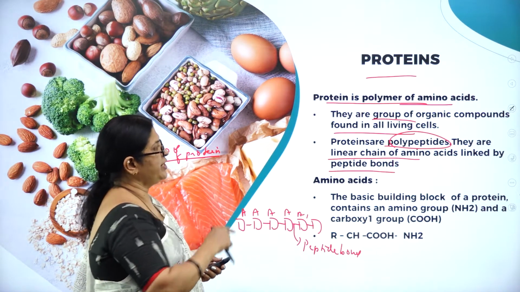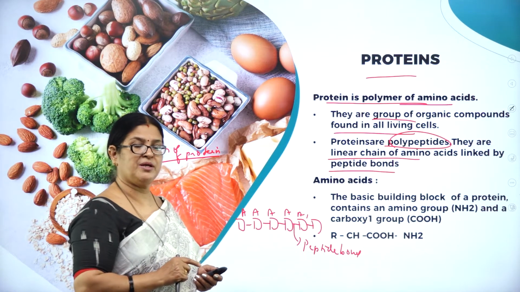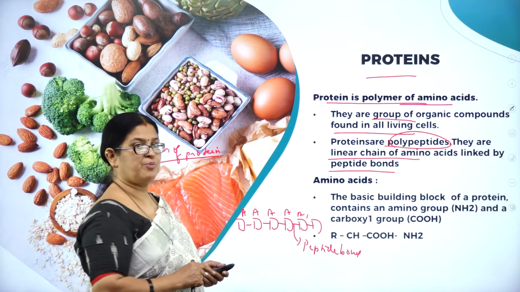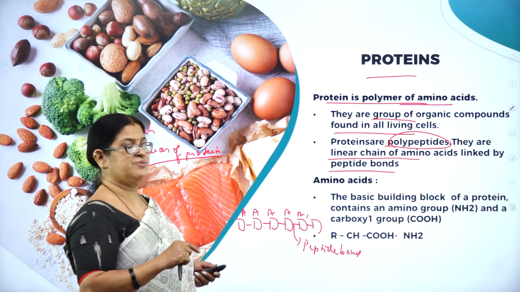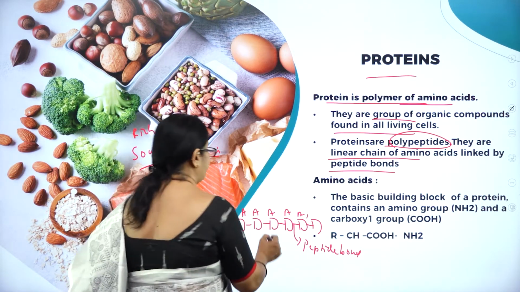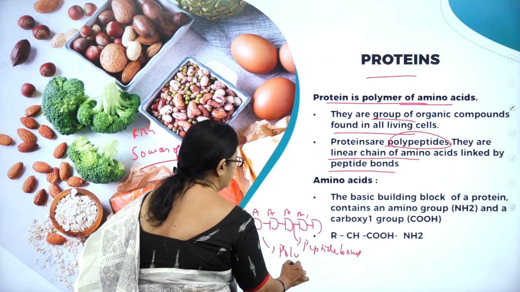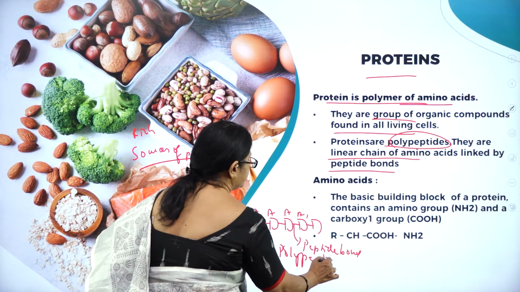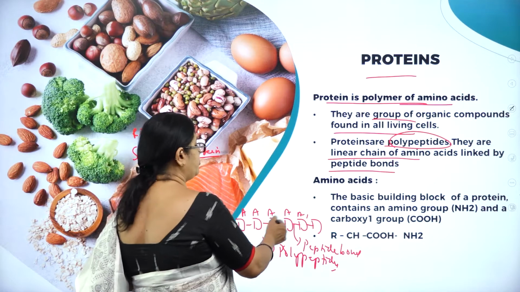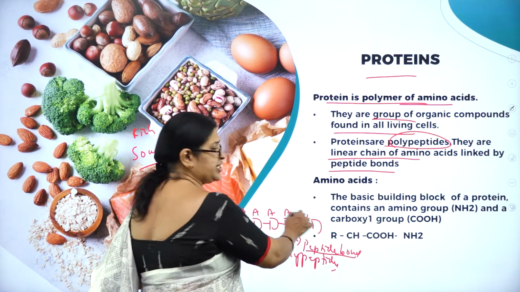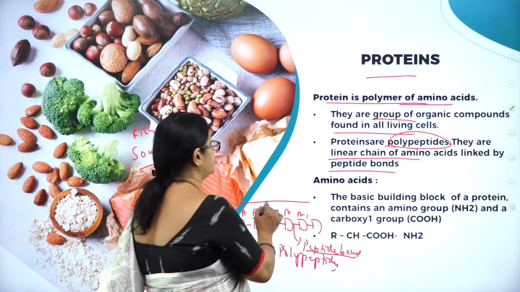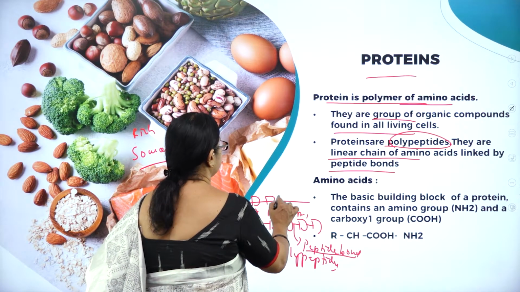So proteins are the building blocks of the body, and protein is a polymer made up of many amino acids, a chain of amino acids. Hence the reason we call it a polypeptide. Poly means many. The bond between two amino acids is called a peptide bond, and they form a linear chain. You can see it is a straight chain like this, made up of amino acids like this.